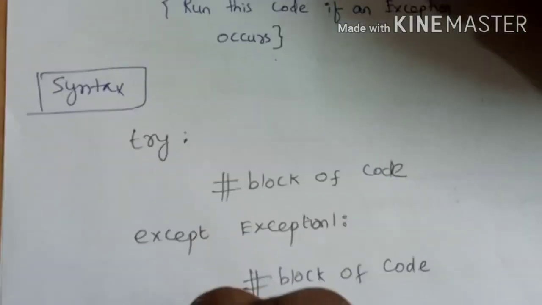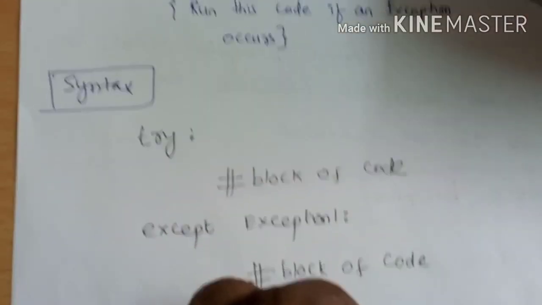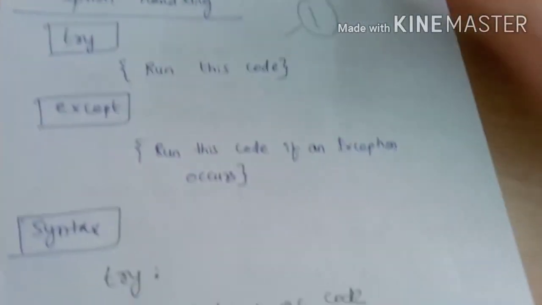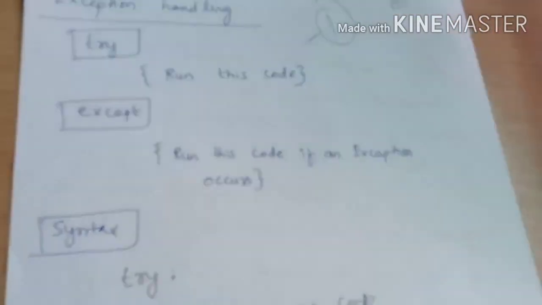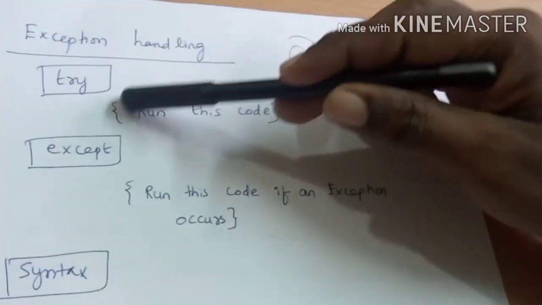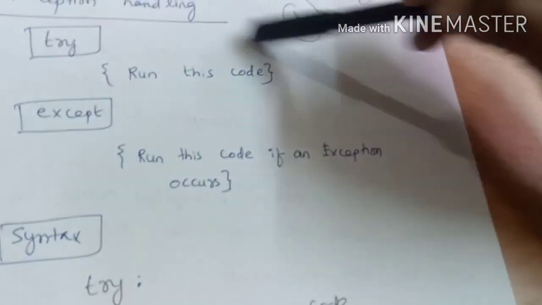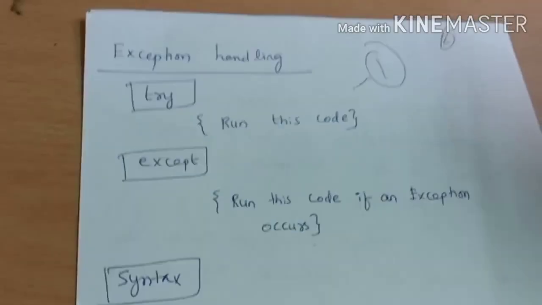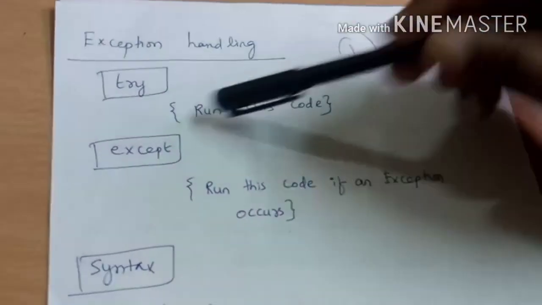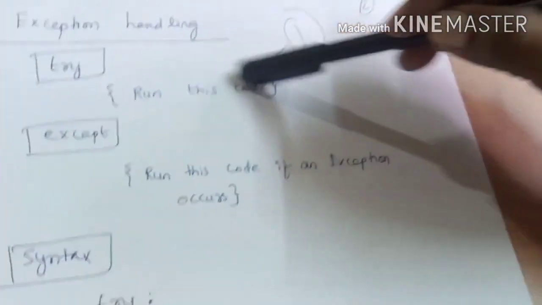When you write a program, you will expect some part of the code might cause an error. So all that part of the code you have to put in the try block. In our example, when you try to divide two numbers, we know the division is the operation that may create an error. So that operation you give inside the try.